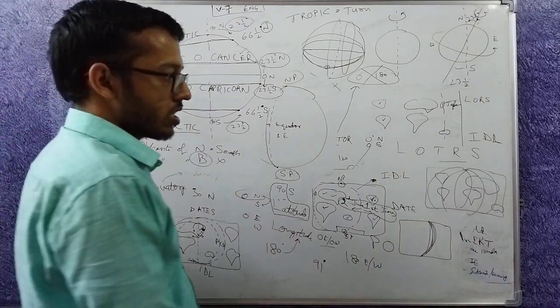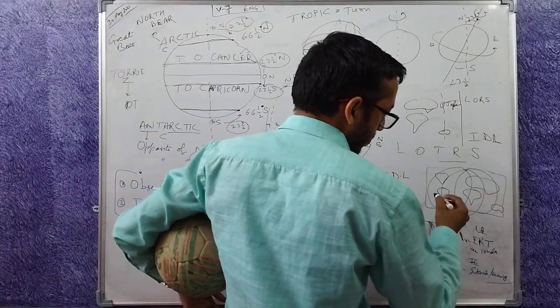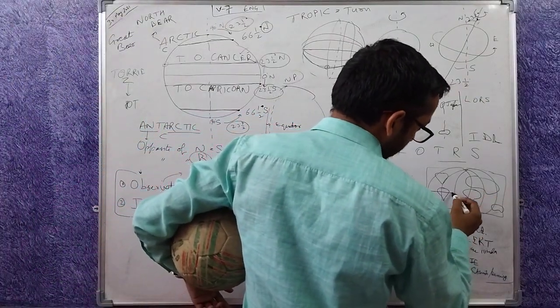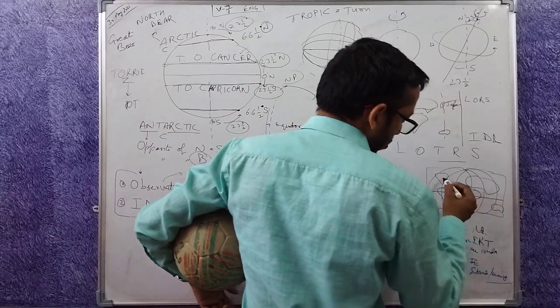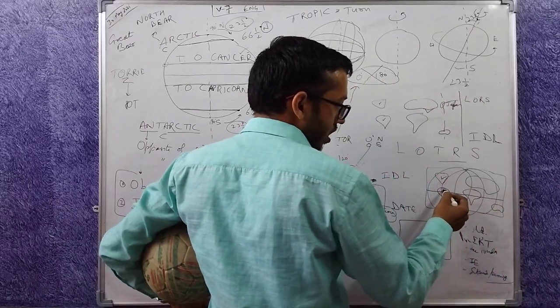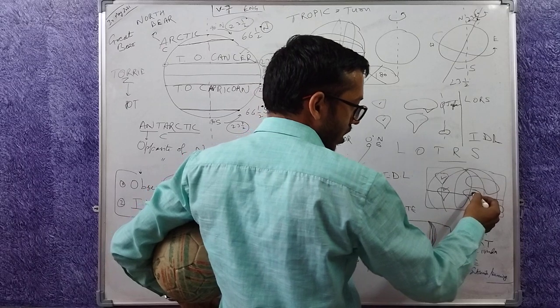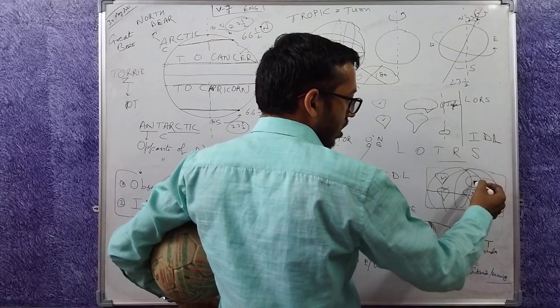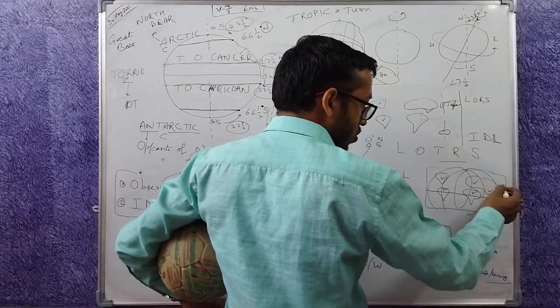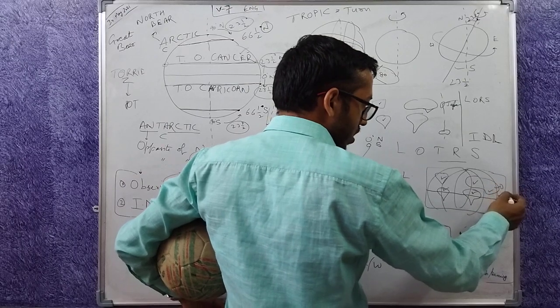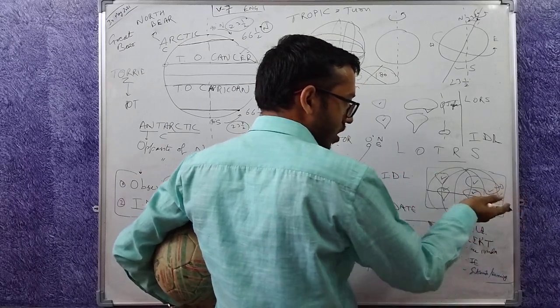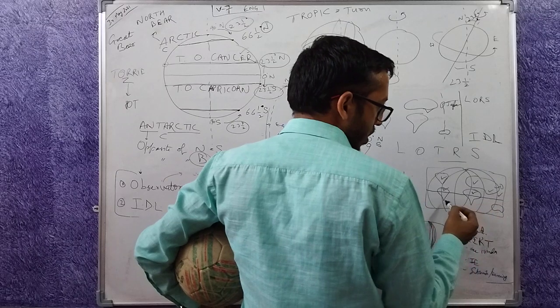How? This is the earth. So equator goes something like this. So North America, US, Canada, some part of South America, half of Africa, Europe, India, China, Japan, Southeast Asia, they are above equator. What is below equator?